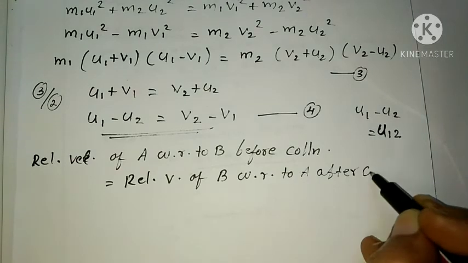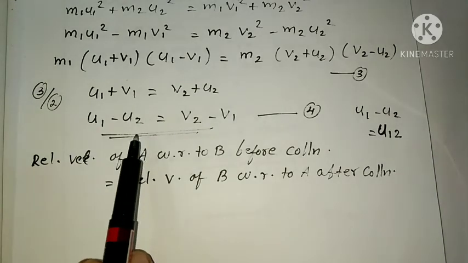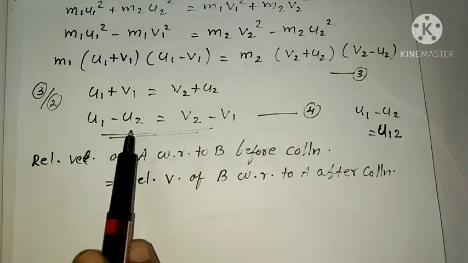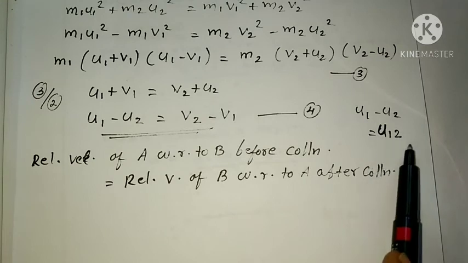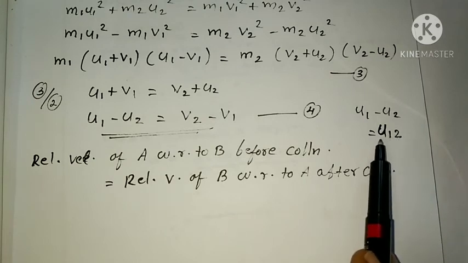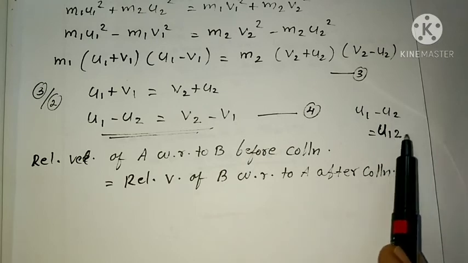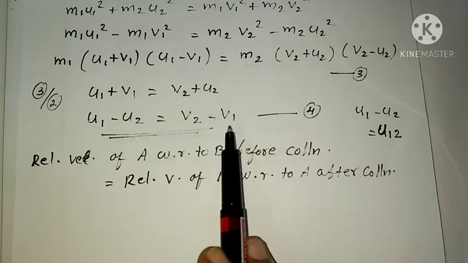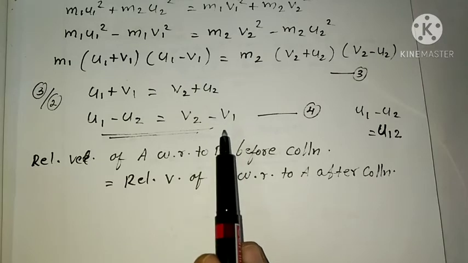Clear? After collision. Once again, u1 minus u2 means relative. u1 is the velocity of A, u2 is the velocity of B. So u1 minus u2, we can write u12, which represents the relative velocity of A with respect to B before collision. Similarly, v2 minus v1, we can write v21, that is the relative velocity of B with respect to A after collision.